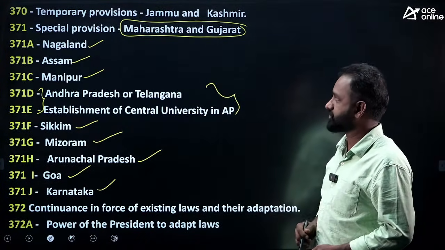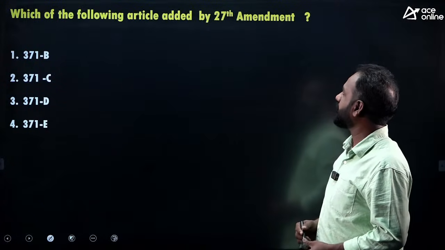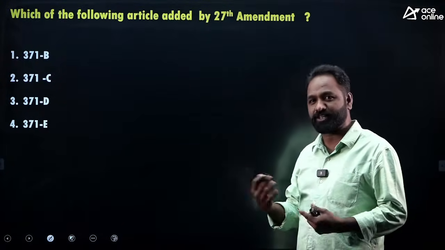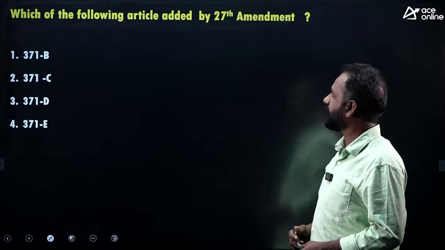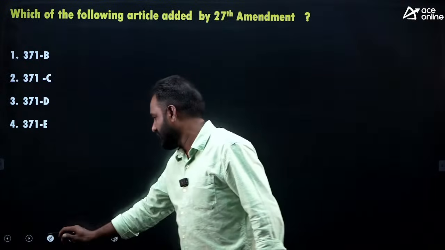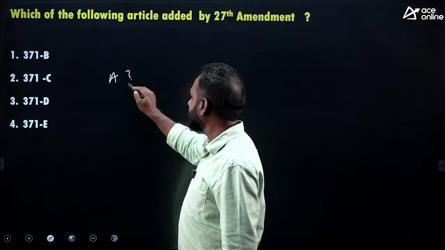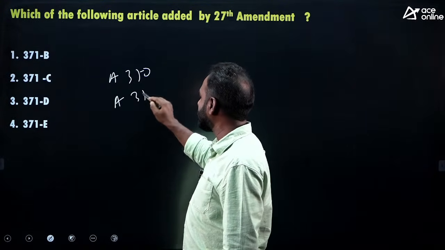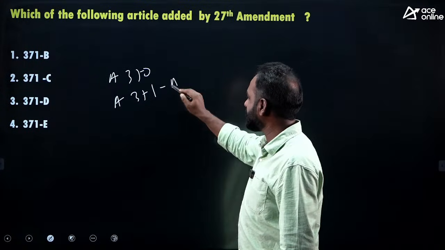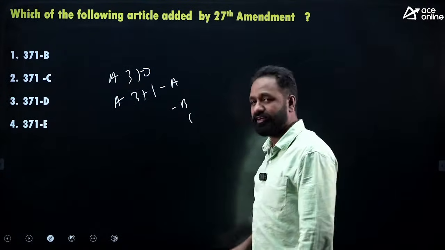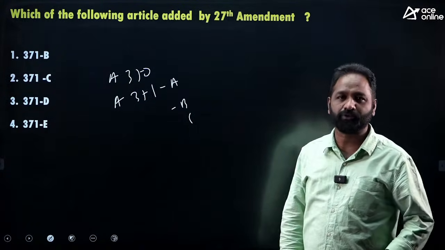Okay, next. Which of the following articles was added by the 27th amendment? Same topic. Because in the original Constitution we have Article 370 and Article 371. These 371 A, B, C, D, all these were added by constitutional amendments only.